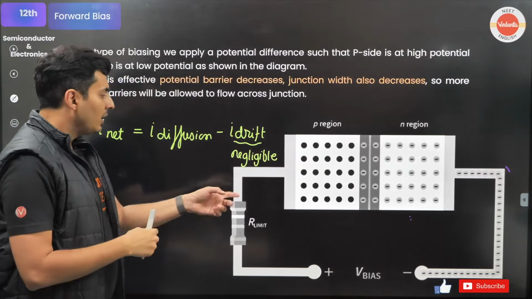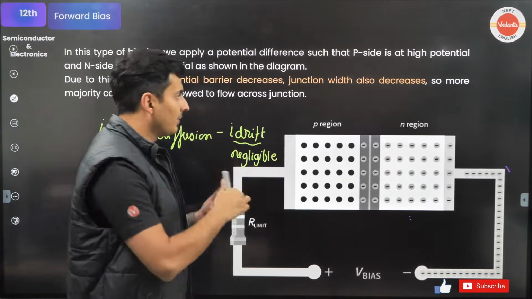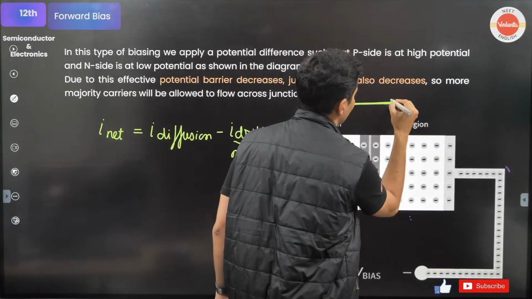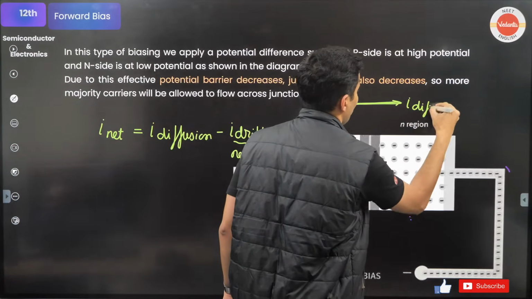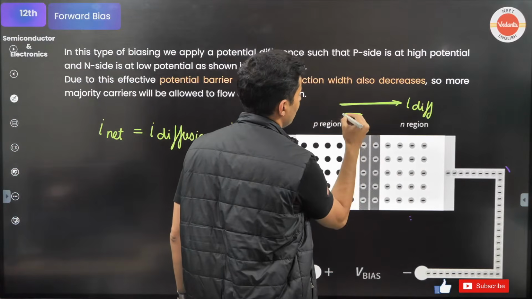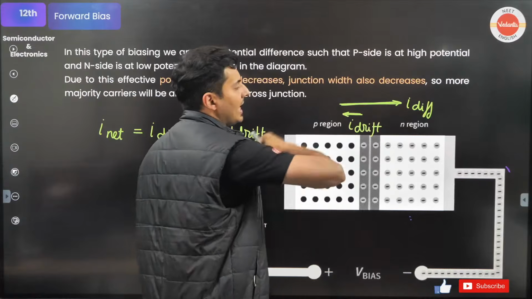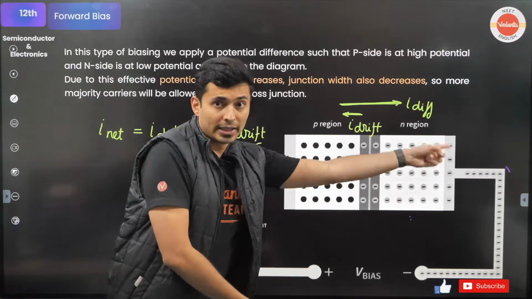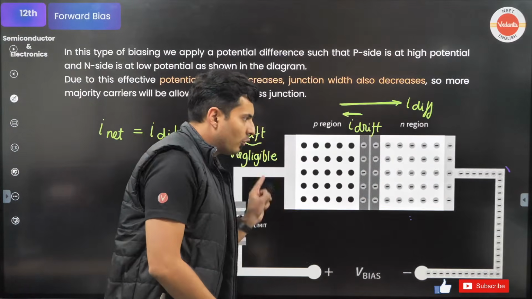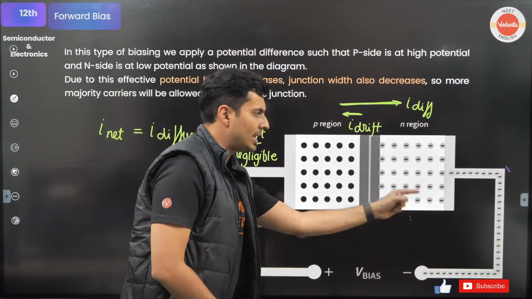So diffusion current, I diffuse, will be higher than the drift current. So that's why you will get the net current in that direction. I know electrons are going like this, but flow of current, conventional current, will be like that.